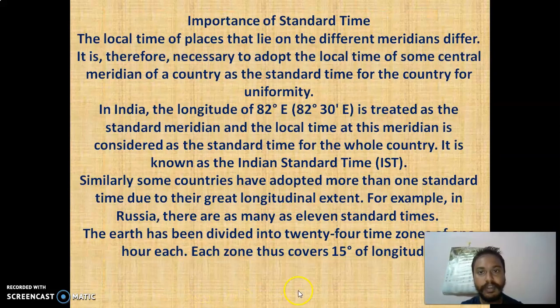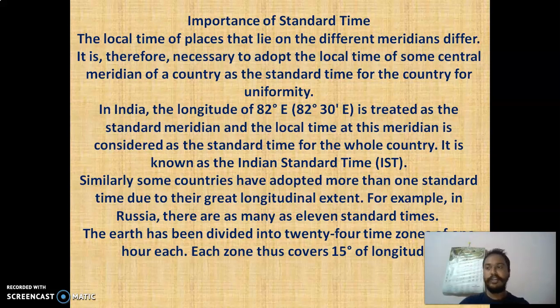Okay. So now, what is the importance of standard time? This is the last one. The importance is that if the local times of places lying on different meridians differ, it is therefore necessary to adopt the local time of the central meridian of the country as the standard time for the country, for uniformity. Suppose there is no Indian Standard Time, no one permanent time, no central meridian time, then it will be a problem for the country.